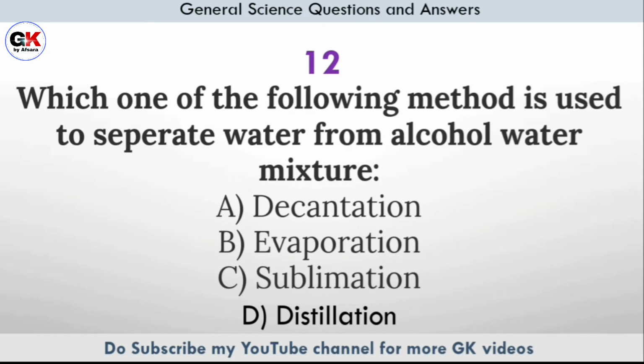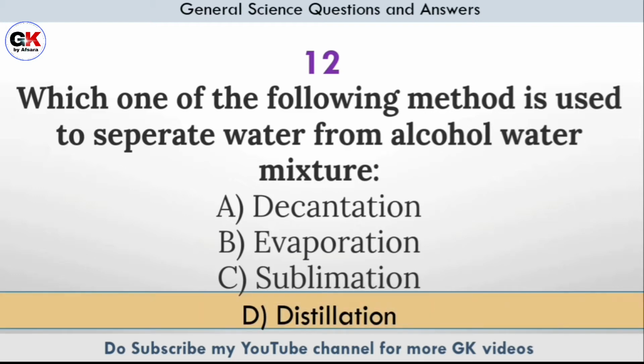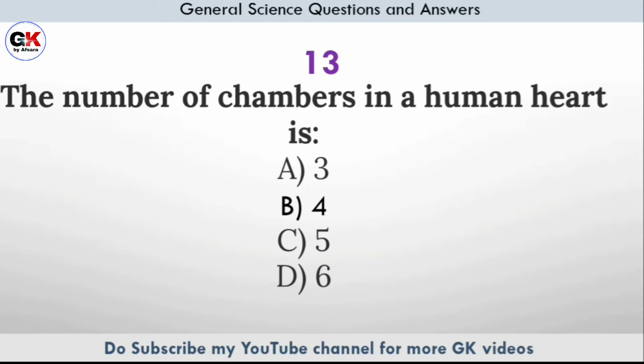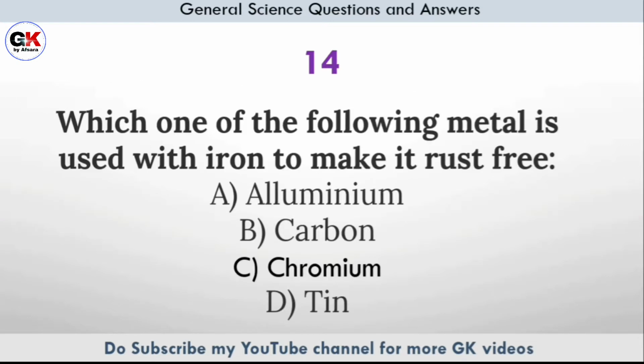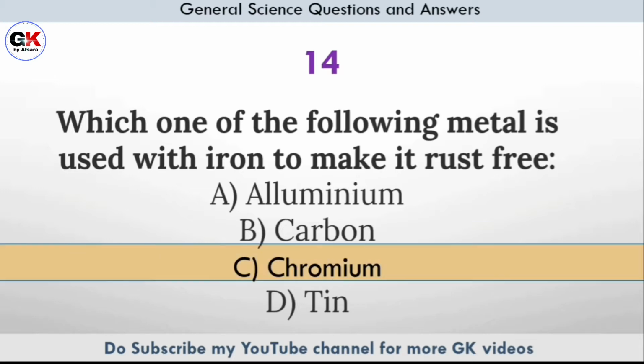Which one of the following method is used to separate water from alcohol water mixture? Answer option D, distillation. The number of chambers in a human heart is? Answer option B, 4. Which one of the following metal is used with iron to make it rust-free? Answer option C, chromium.